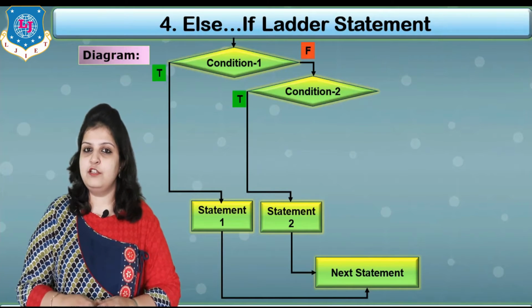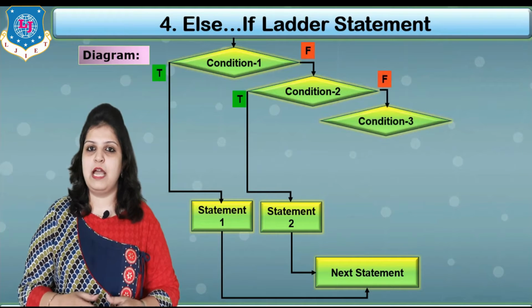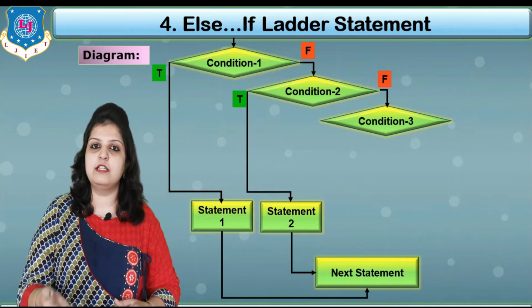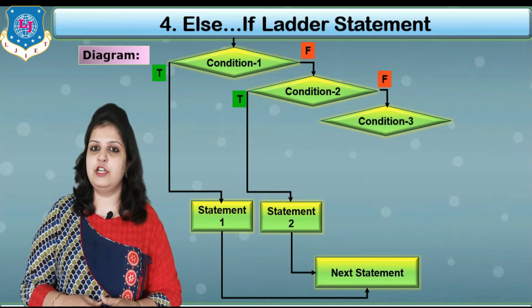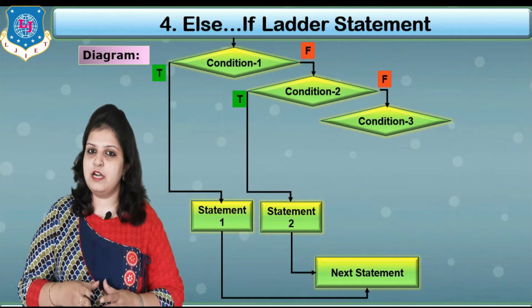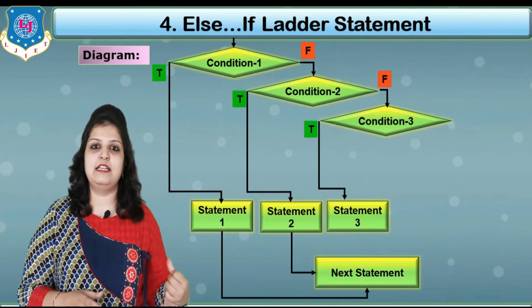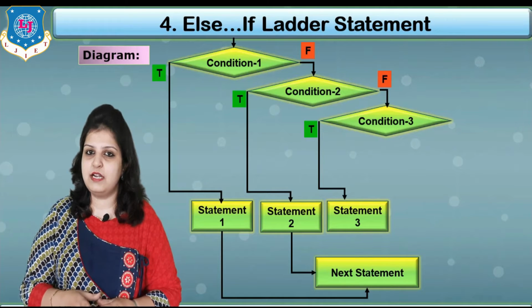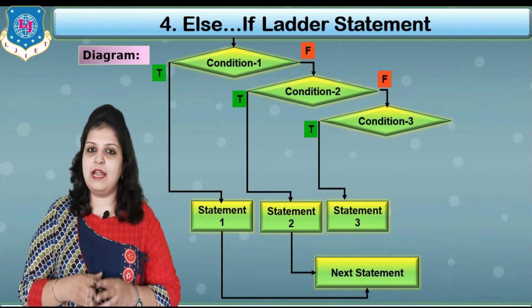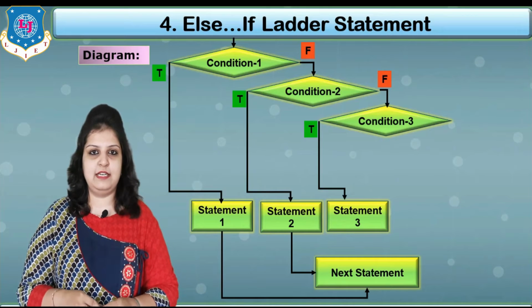But if condition 2 also becomes false, then in this case check for another condition, that is condition number 3. If this condition becomes true, then statement 3 associated with this condition will be executed, and then control goes to the next statement.